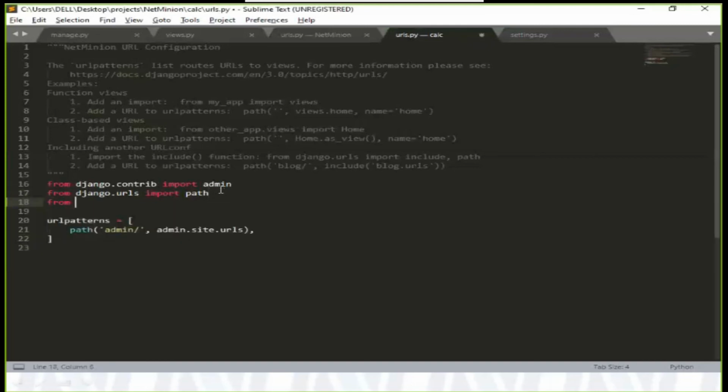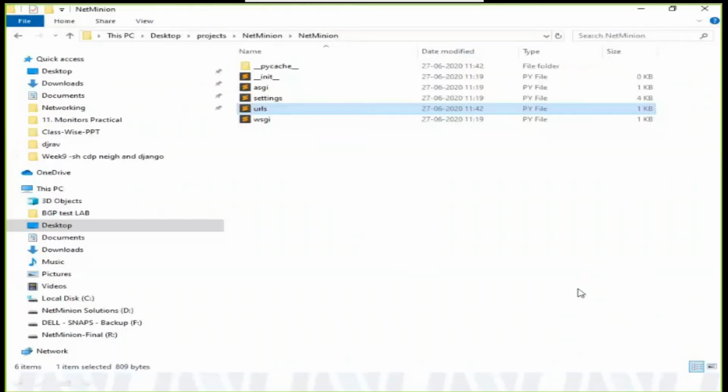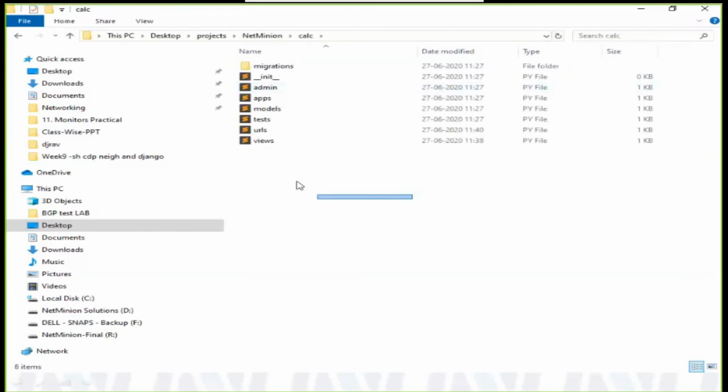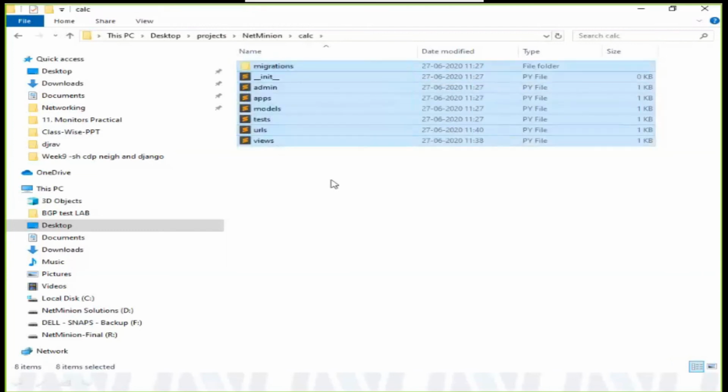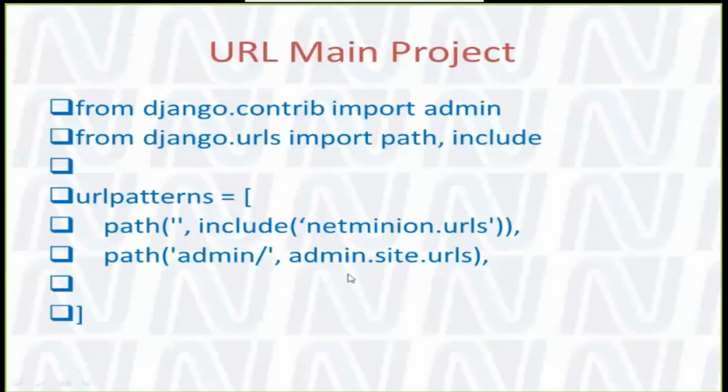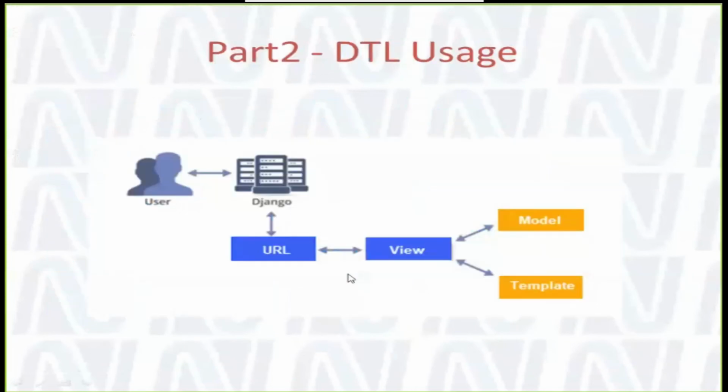Now I need to import something from the views. So from dot import views. Dot means from the same directory. Let me show you the folder again. This is your NetMinion, this is your calculator, and in your calculator there is views also, right? So whatever is included in my directory, from there import views also. So I am importing views.